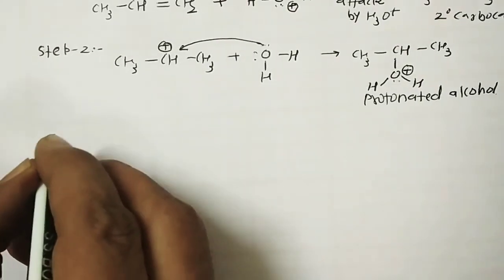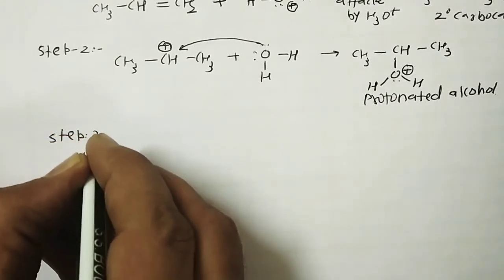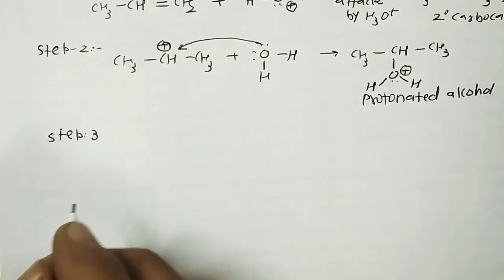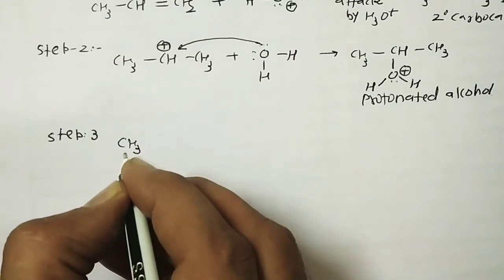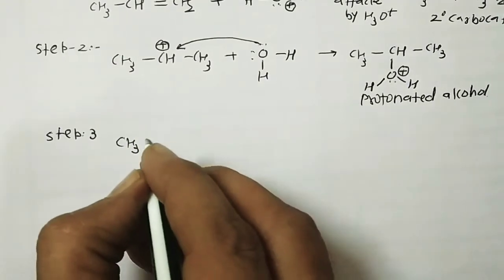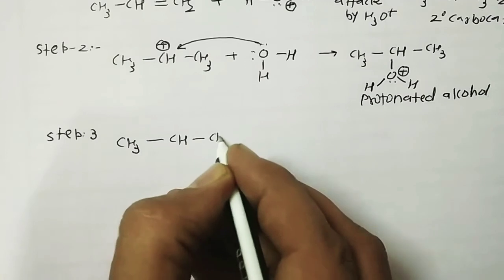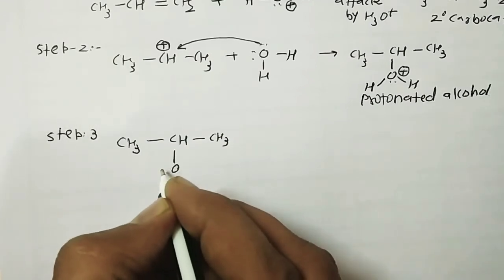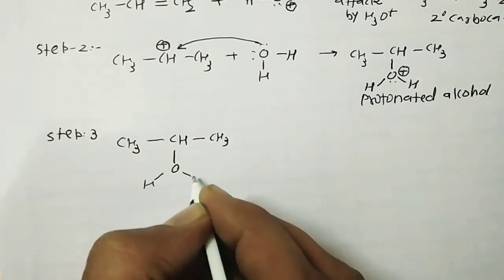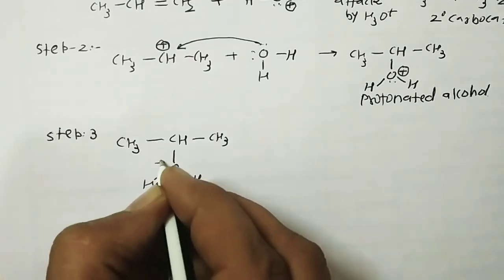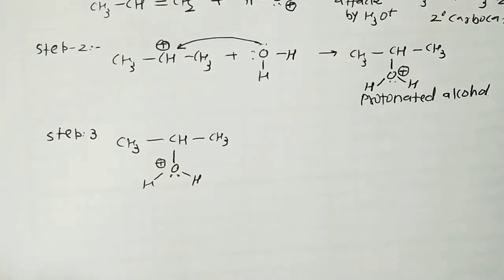Now in the case of step 3, there is deprotonation, a loss of a proton, to form the alcohol. In CH3 CH, we know that oxygen is attached with hydrogen and a lone pair, and oxygen is partially positive in nature.